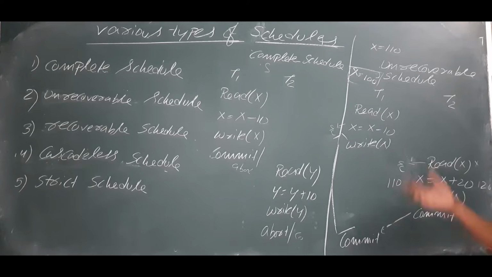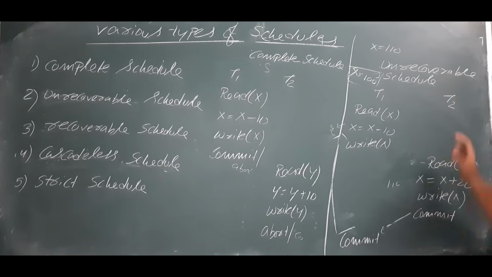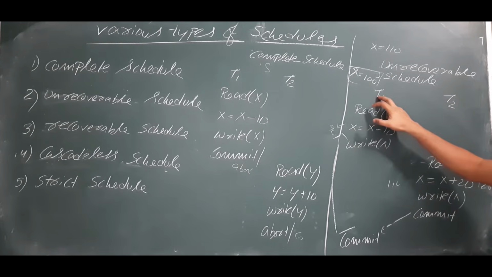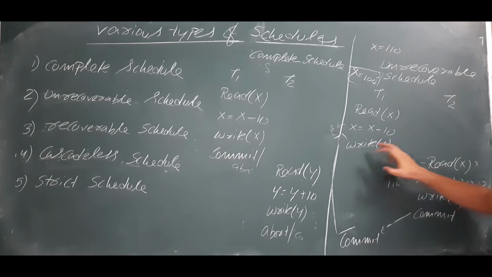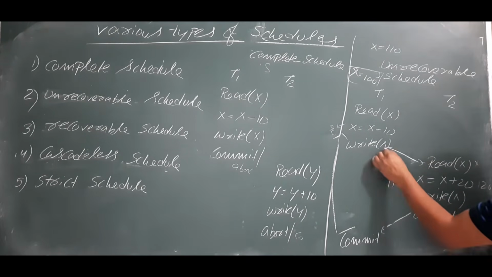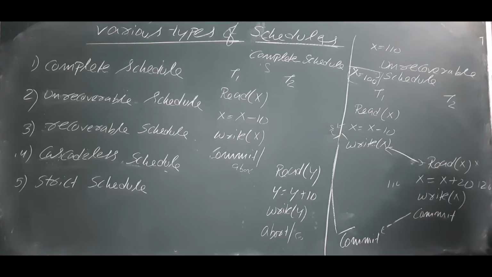So what I can say about the unrecoverable schedule is that transaction T2 is reading the value modified by transaction T1. If you are doing that, let transaction T1 commit first, then you commit.